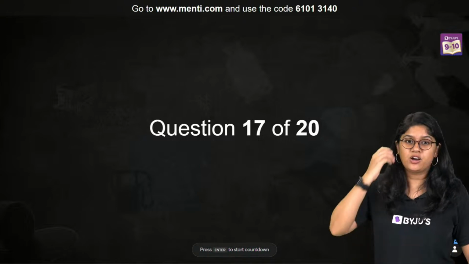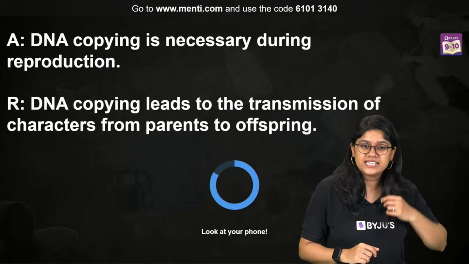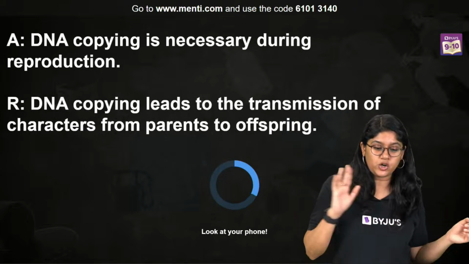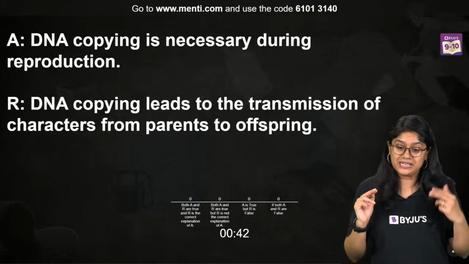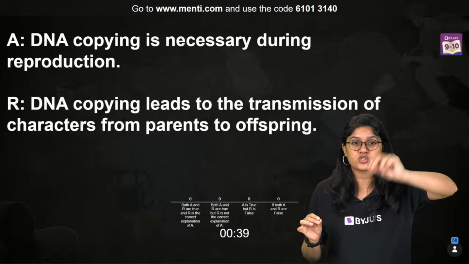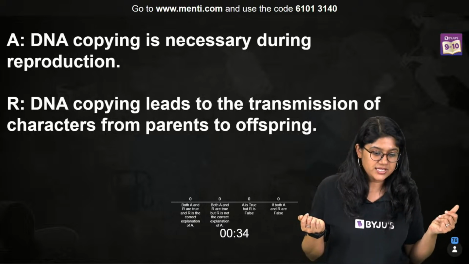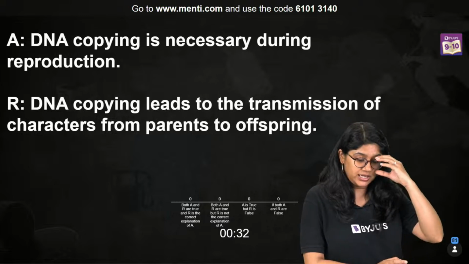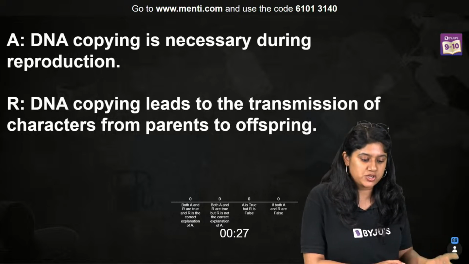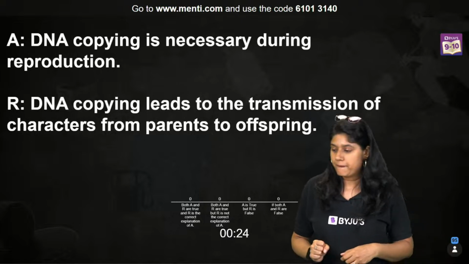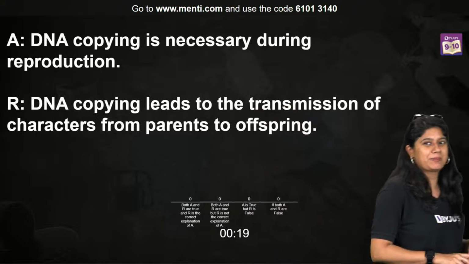Okay, question number 17 on your screen. Here we go. Assertion and reason. DNA copying is necessary during reproduction. The reason is that DNA copying leads to the transmission of characteristics from parent to offspring. Everyone, this is super easy. So DNA copying is necessary during reproduction. Definitely it is. And DNA copying leads to the transmission of characteristics from parents to the offspring. It's easy, everyone. I'm sure you'll be able to answer this question.